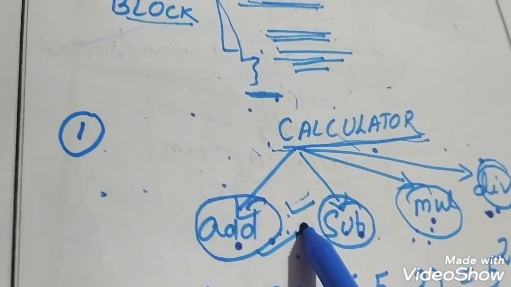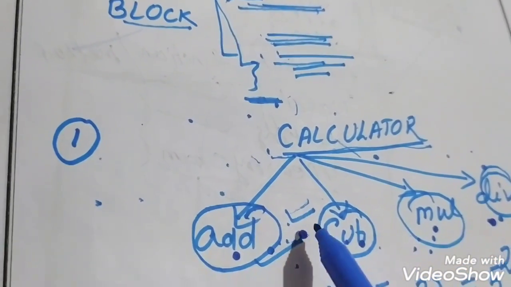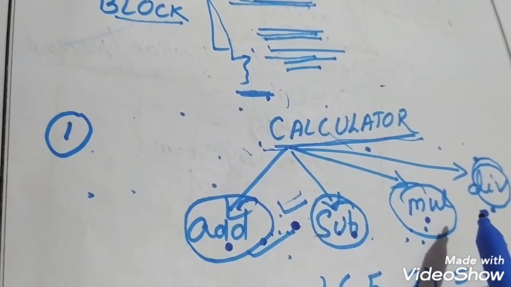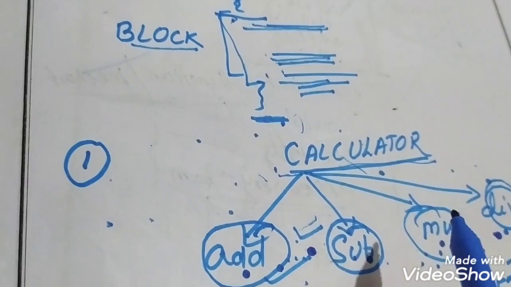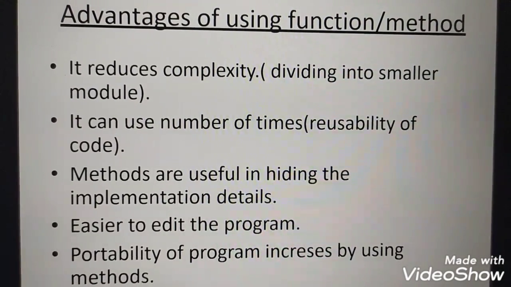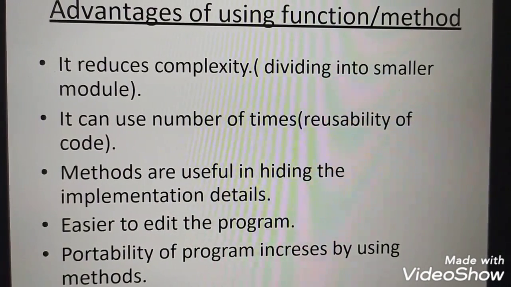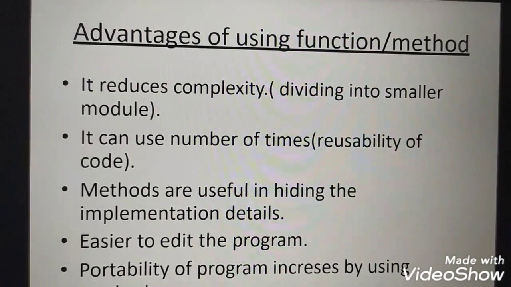Okay, so you understood, by dividing into smaller modules or using methods or functions, the complexity of a program can be simplified. Okay, now comes to the second point. What is the second point written? It can be used a number of times, reusability of code. Suppose, what is the meaning of reusability of code?